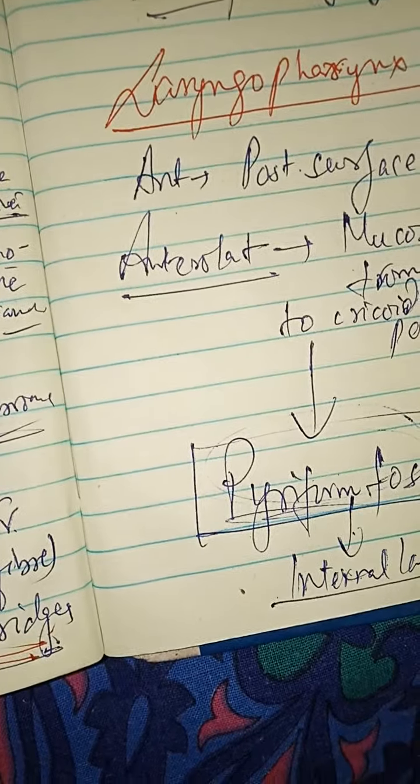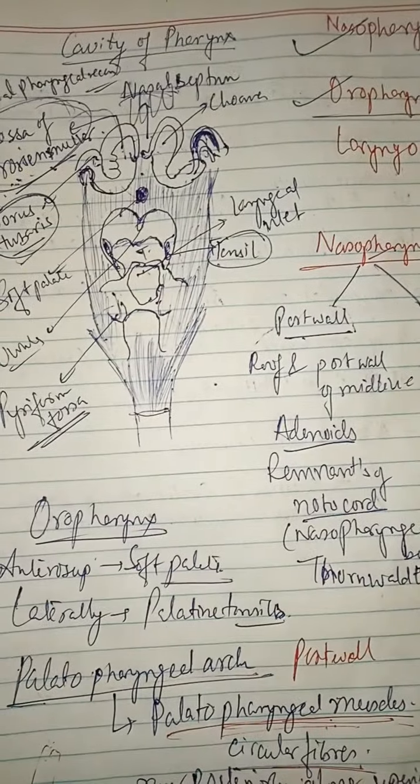The lymph nodes basically involved are the upper deep cervical lymph nodes. So this is all about the cavity of the pharynx. Thank you.